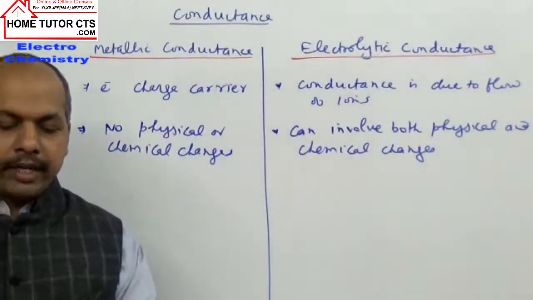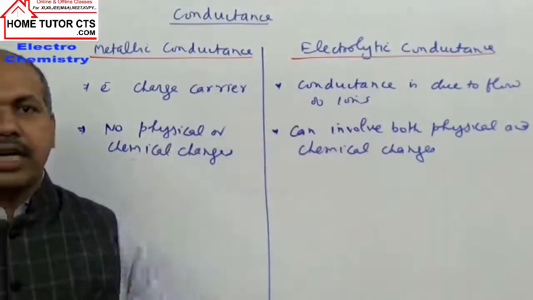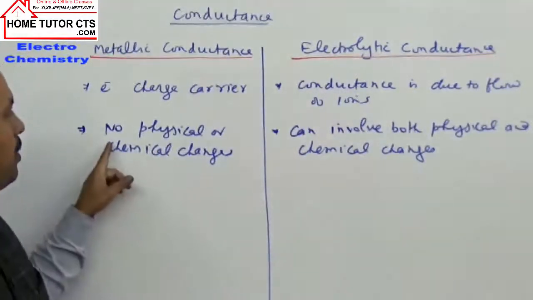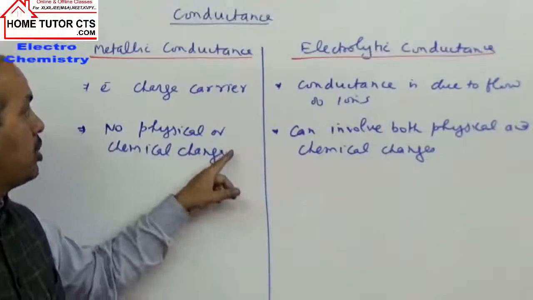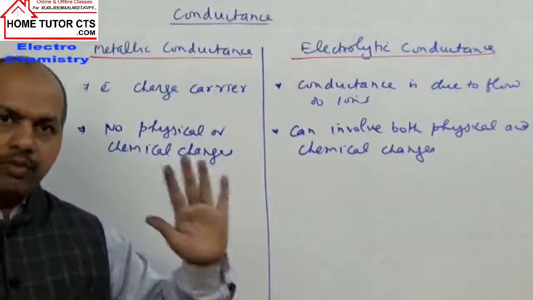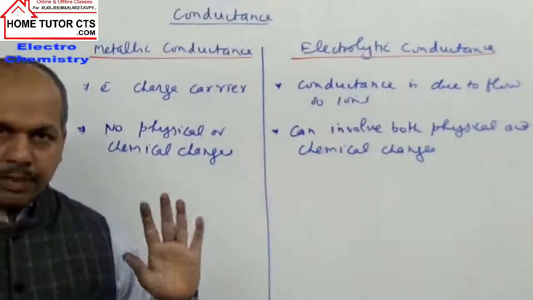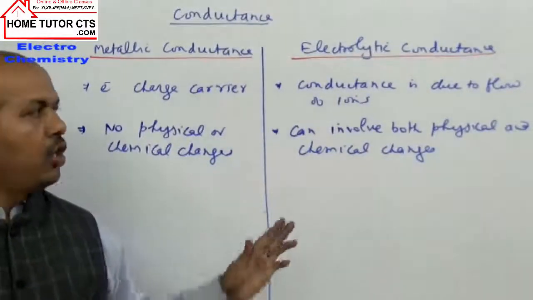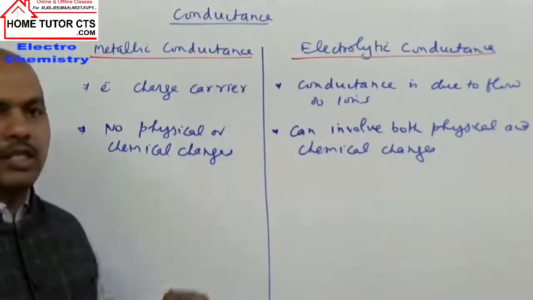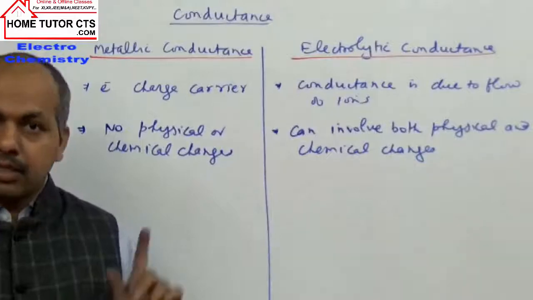जितने इलेक्ट्रॉन बाहर से एंटर करेंगे, उतने ही इलेक्ट्रॉन बाहर निकल जाएँगे. No oxidation, no reduction takes place. That is the meaning of no physical or chemical changes during metallic conductance. In a metal wire, the physical state remains the same, and its oxidation reduction does not happen, so we say no chemical changes take place. समझ में आया?